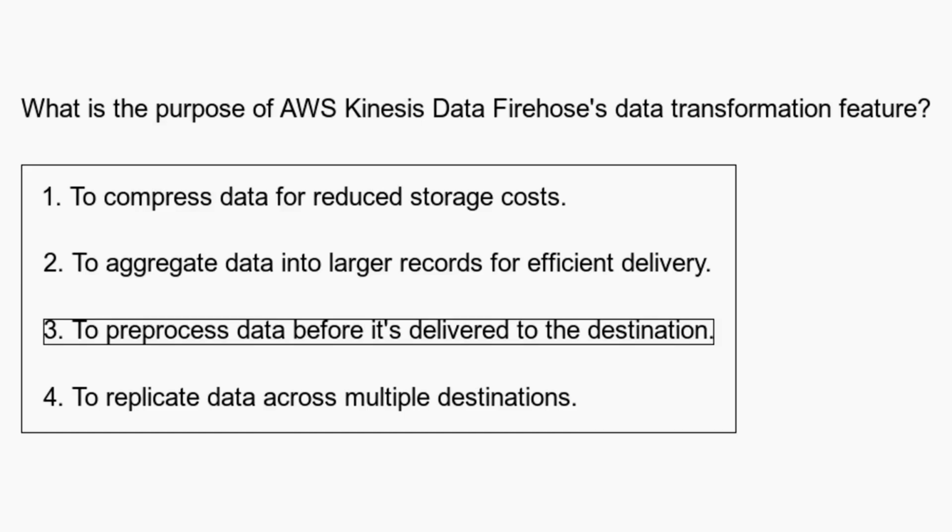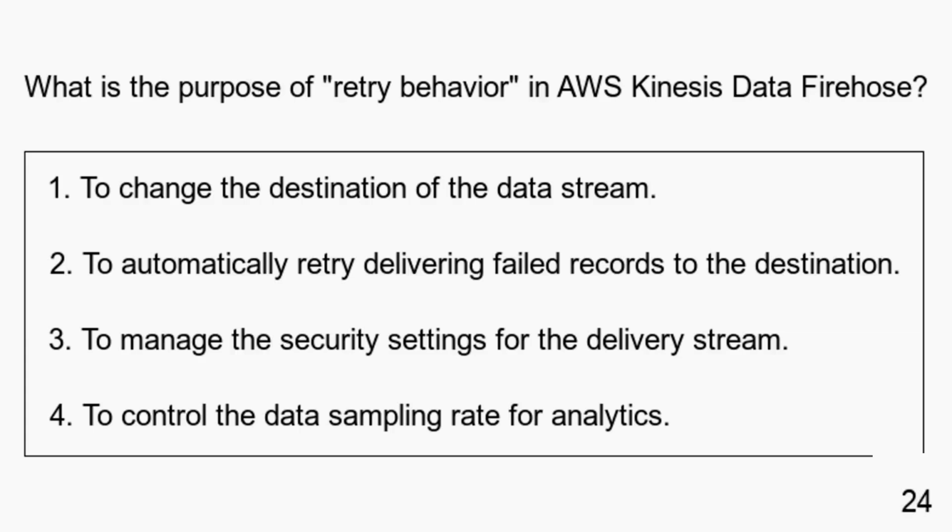The purpose of AWS Kinesis Data Firehose's data transformation feature is to pre-process data before it's delivered to the destination. What is the purpose of retry behavior in AWS Kinesis Data Firehose? To change the destination of the data stream. To automatically retry delivering failed records to the destination. To manage the security settings for the delivery stream. To control the data sampling rate for analytics.